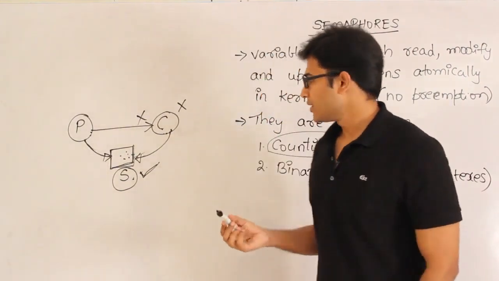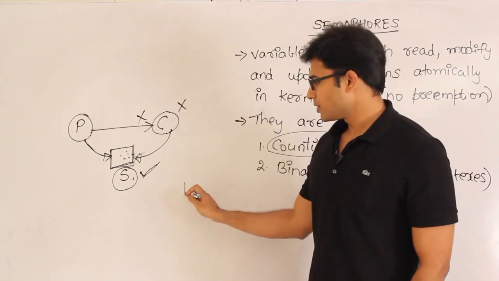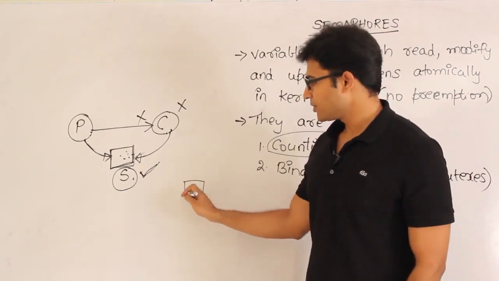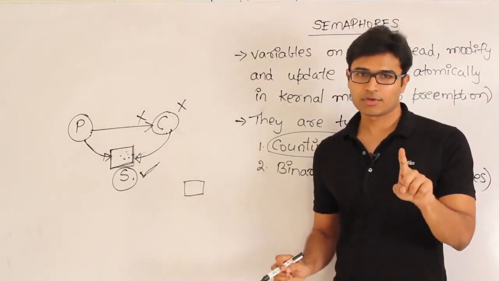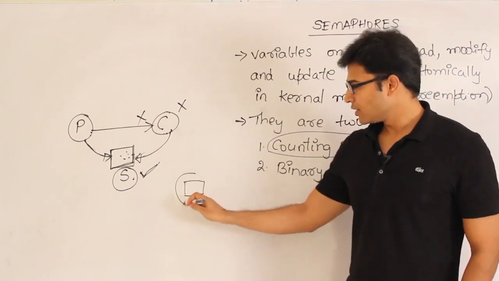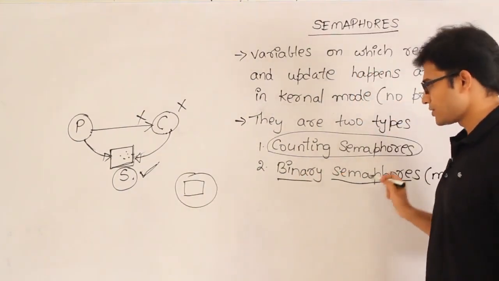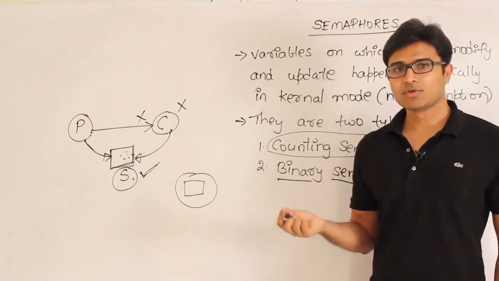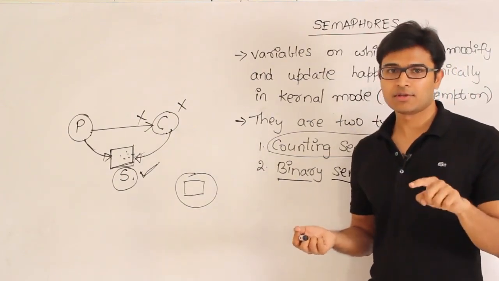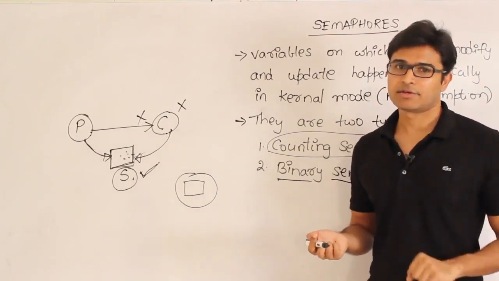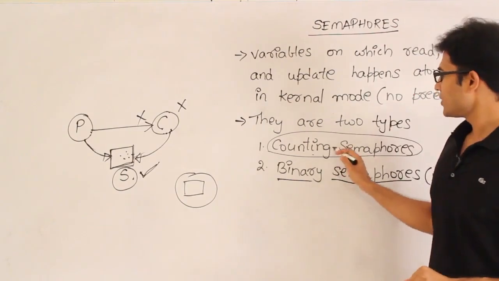For example, assume that we have a variable and that variable can be used at any time by only one process, then in that case we use the binary semaphore. Binary semaphore supports mutual exclusion, which means if you use a binary semaphore at the entry section, only one process can enter the critical section. The other one is counting semaphore.